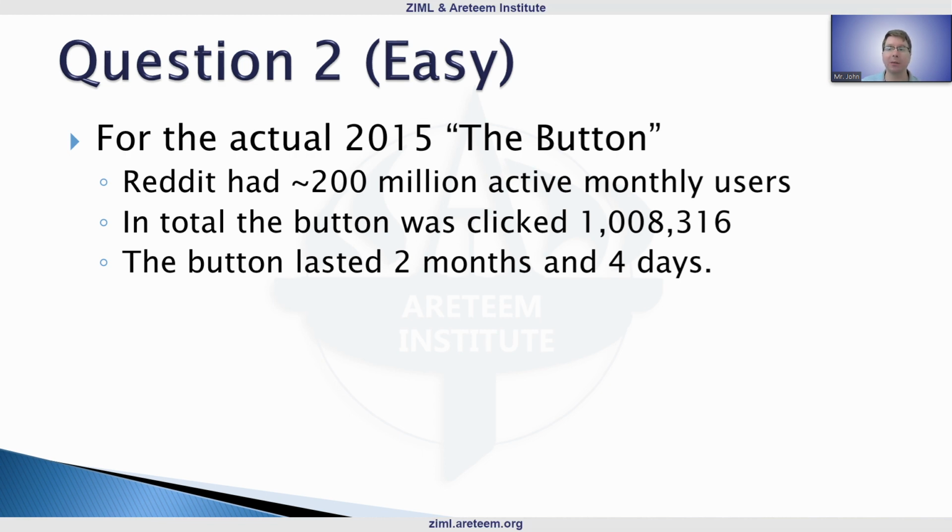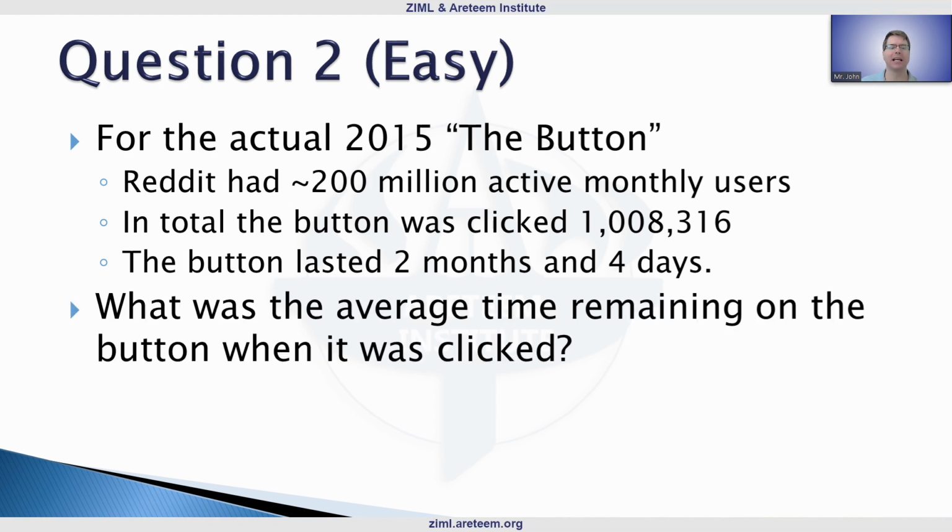Now, just to compare some numbers, question: what is the average time remaining on the button when it was clicked? You know how many times it was clicked. We know roughly how many seconds. You need to do some conversions there to see when the button was clicked. Remember, it's counting down from 60 each time in that scenario.